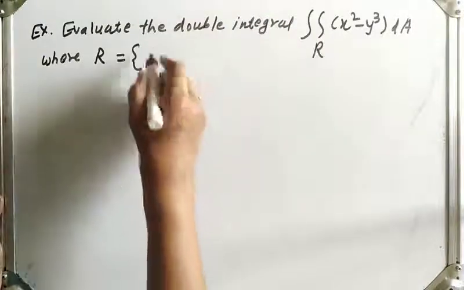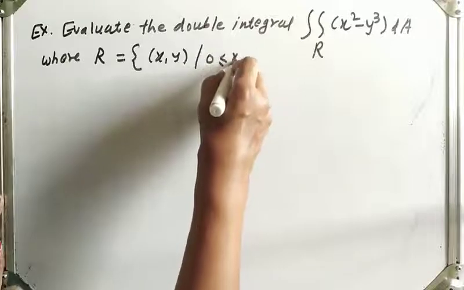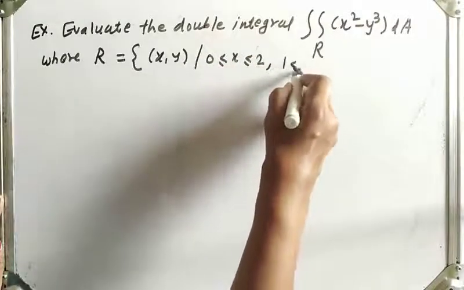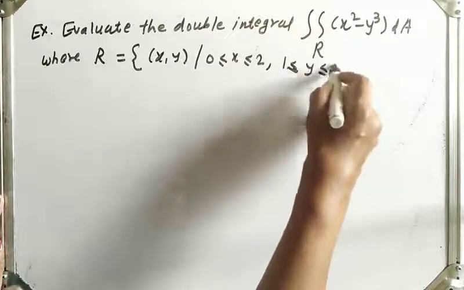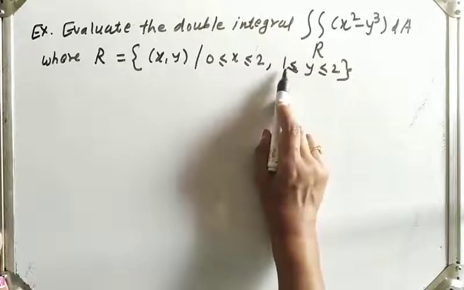R is the rectangle of x y where 0 less than or equal to x less than or equal to 2, and 1 less than or equal to y less than or equal to 2, meaning x varies from 0 to 2 and y varies from 1 to 2.